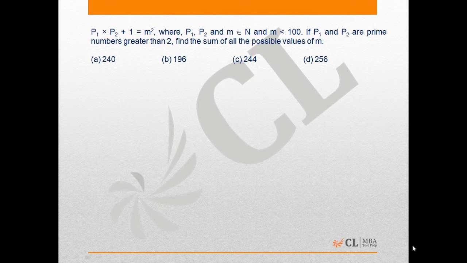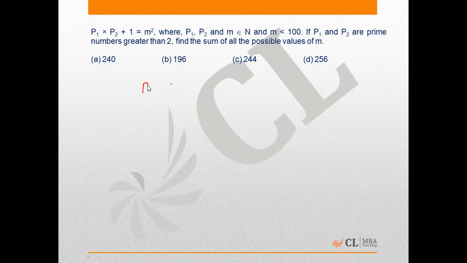This is a problem of number system. It is given that p1 into p2 plus 1 equals m square, where p1, p2 and m are natural numbers and m is less than 100, and it is also given that p1 and p2 are prime numbers greater than 2, and we have to find the sum of all possible values of m.